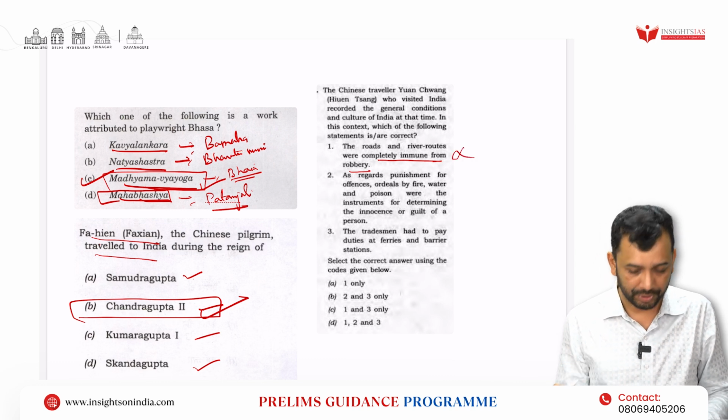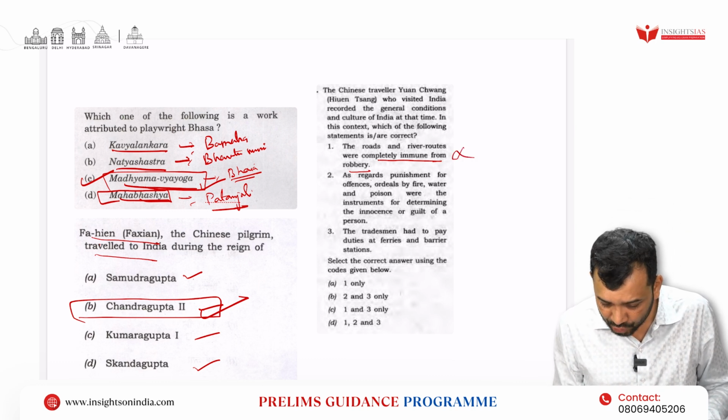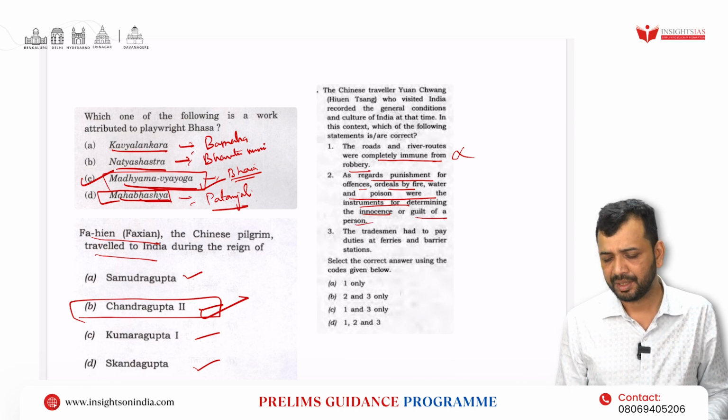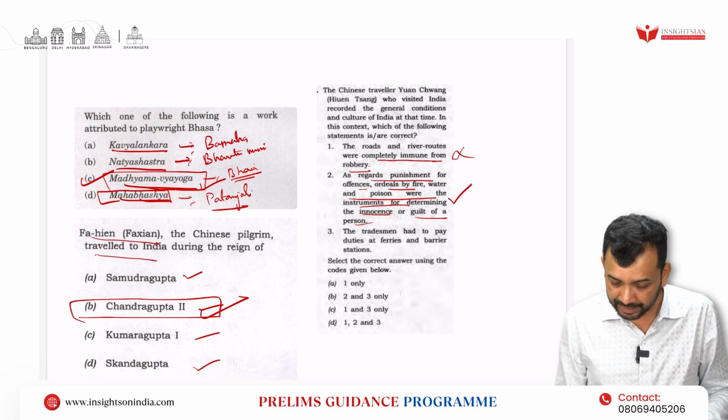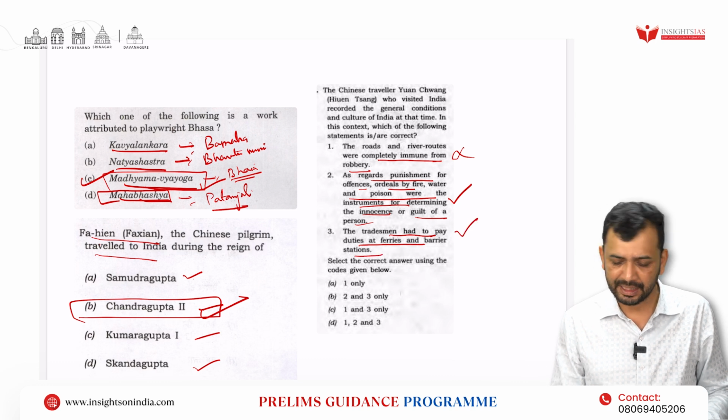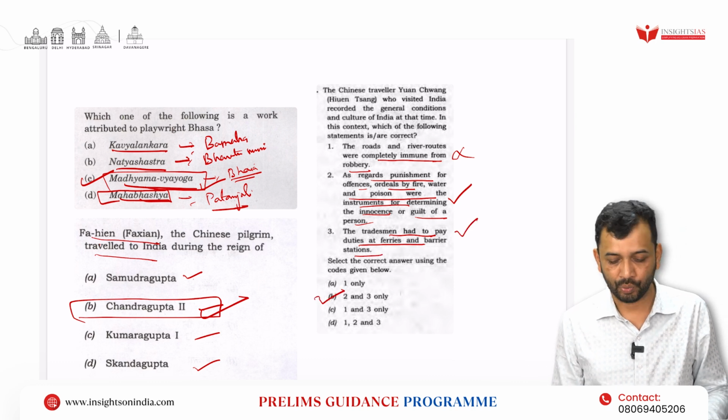He himself has been robbed, so this becomes incorrect. As regards punishment for offences, ordeals by fire, water and poison were the instruments for determining the innocence or guilt of a person. This he has spoken. The tradesmen had to pay duties at the ferries and the barrier stations. This is again correct. So the answer should be 2 and 3.